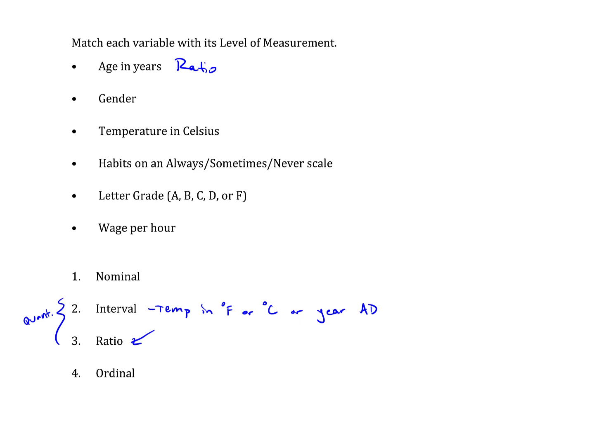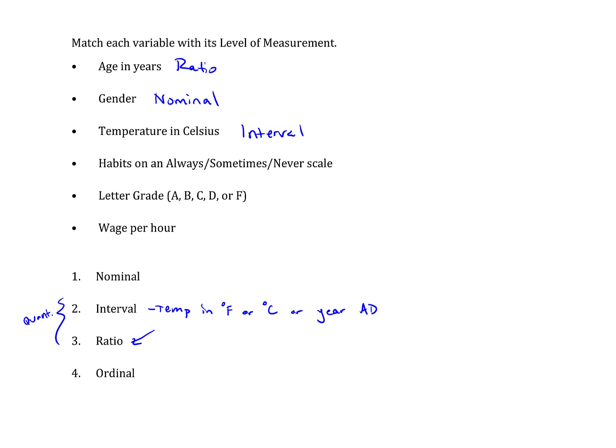All right, next, gender. So gender would be male, female. So these are words, which would be text-based or qualitative values, leading us to either nominal or ordinal. Since there's no natural sense of order to the data, this would be nominal. Temperature in Celsius. Well, we just said temperature in Celsius is one of the very few examples of interval data. So there's one.